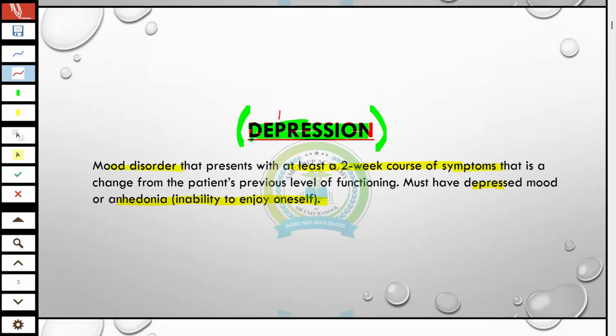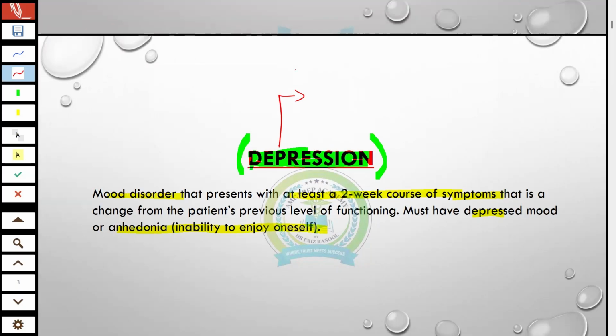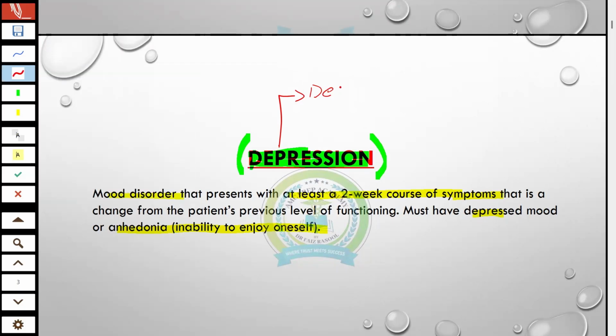And the symptoms of depression: the first symptom which must be present is depressed mood or irritability.